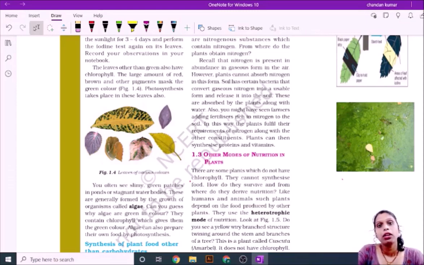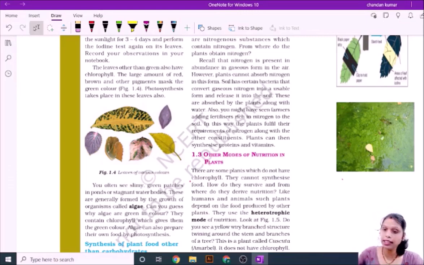Because a lot of red and brownish colored leaves have a green mass, and because of this green mass the photosynthesis process occurs here. You can say easily that such leaves, which have red and brown color, also carry out the photosynthesis process.